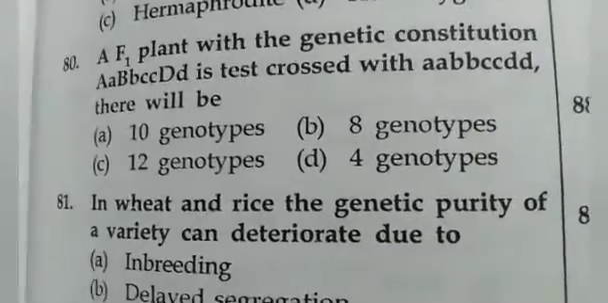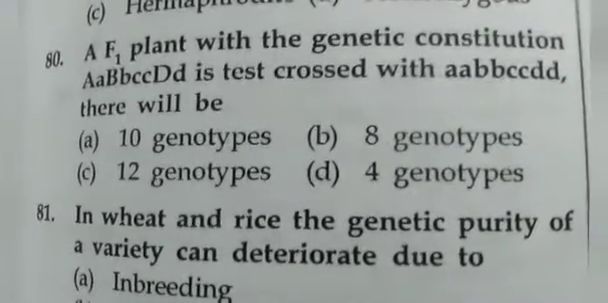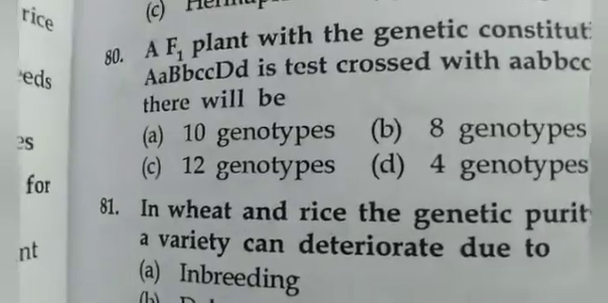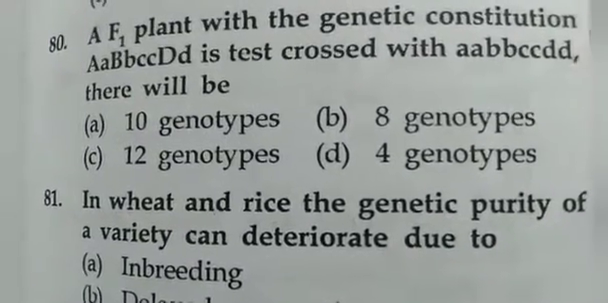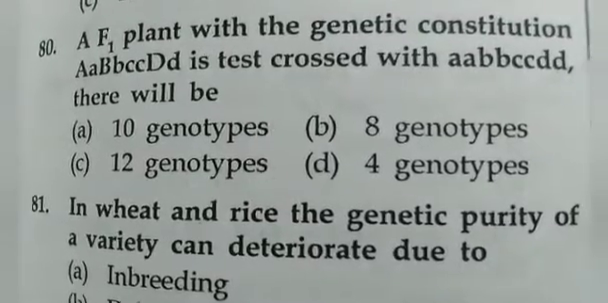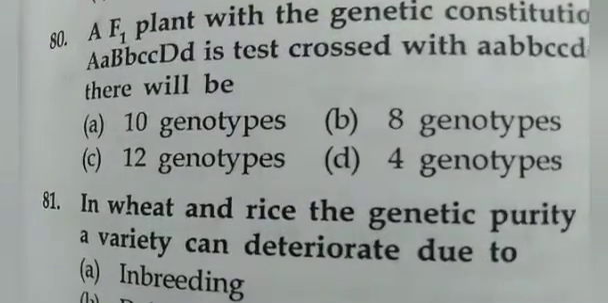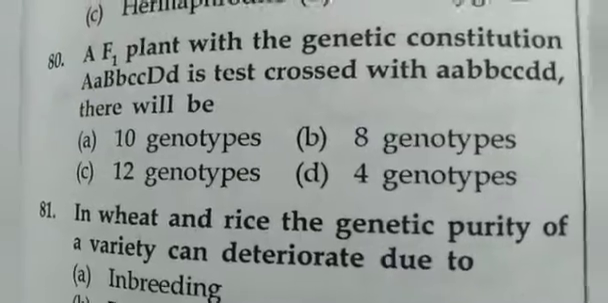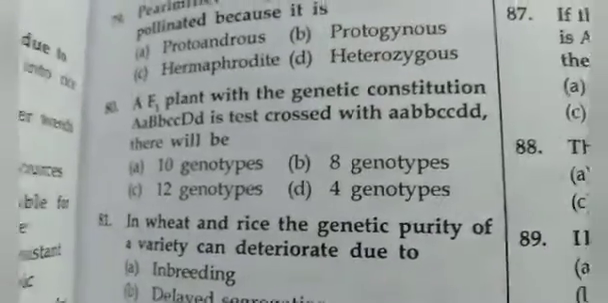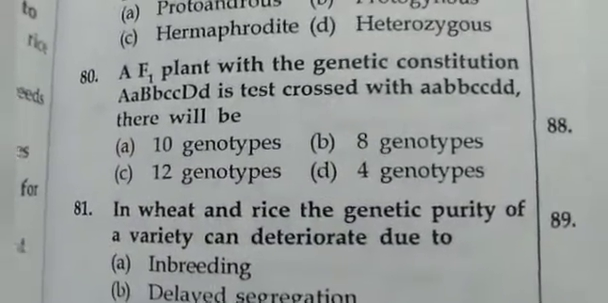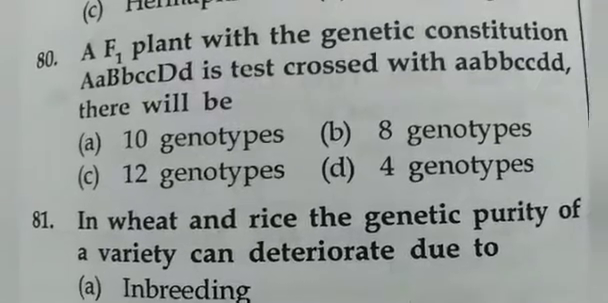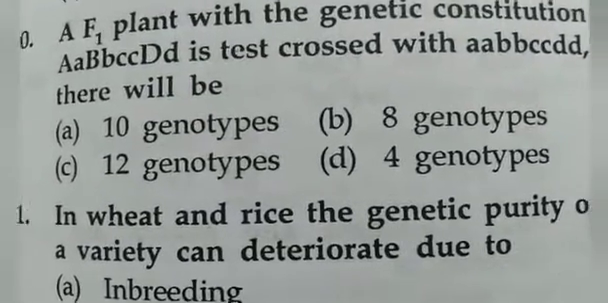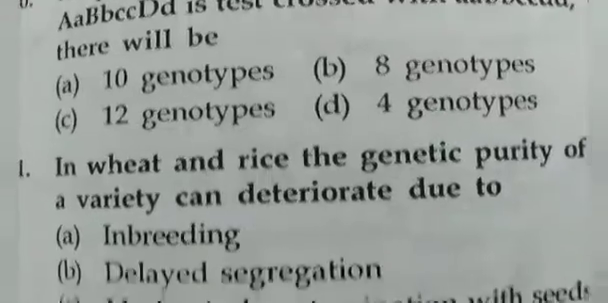An F1 plant with the genetic constitution AaBbCcDd is test crossed with aabbccdd. There will be 16 genotypes.